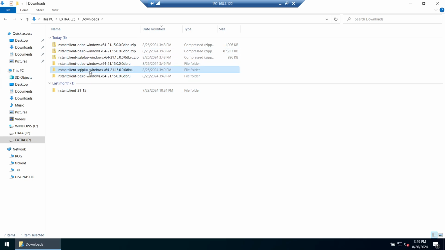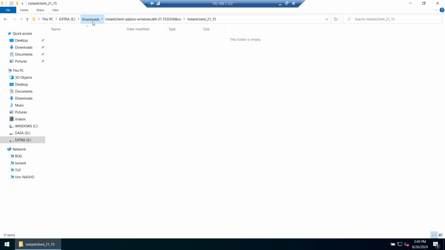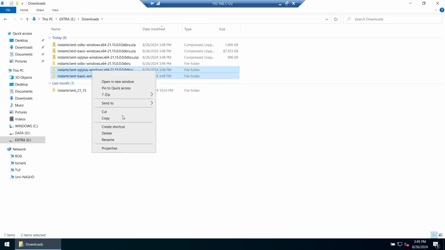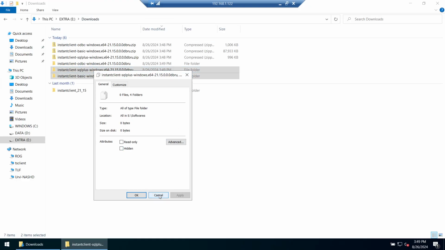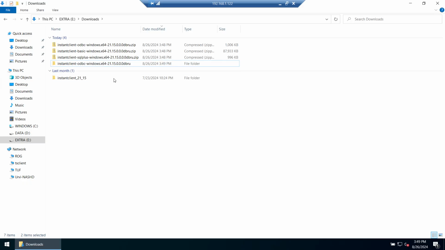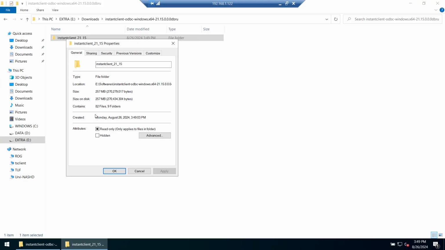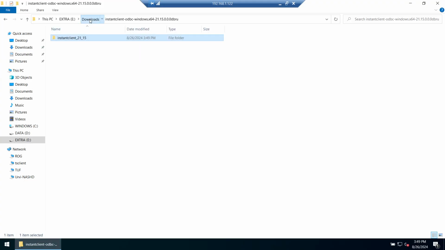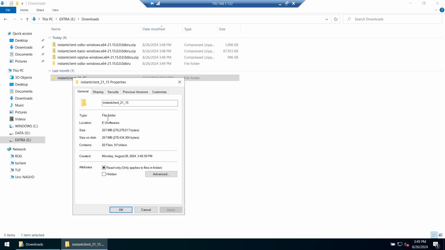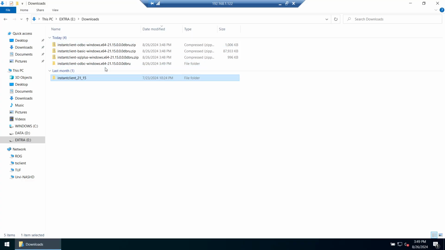Now these are empty. You can see this is empty, so you can delete this. This is also empty. Let me show it to you actually. Both are empty, you can see 0 bytes, and we have merged everything under this. The size of this, you can see 257 MB, 82 files, 9 folders, is exactly the same. So whatever option you use, you extract them as separate folders and then merge them, or you can merge while extracting, it doesn't matter.